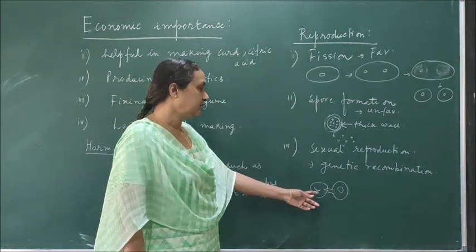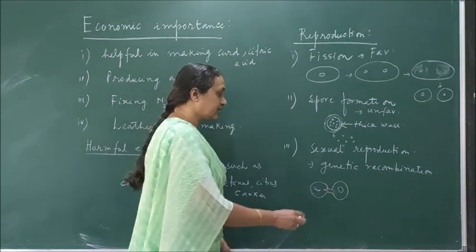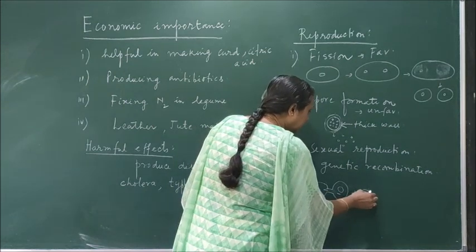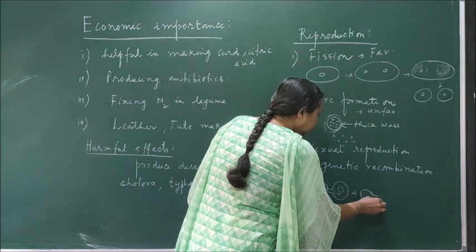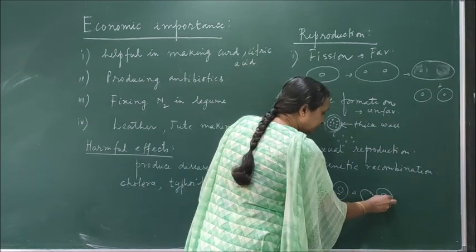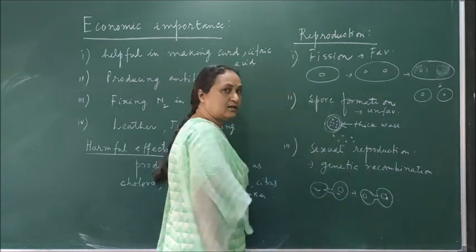Then a part of the DNA of this bacterium will transfer to this cell with the help of the conjugation tube, and ultimately it can combine with the genetic material of this DNA. So it has its own DNA, and this is the DNA which is transferred from this cell.